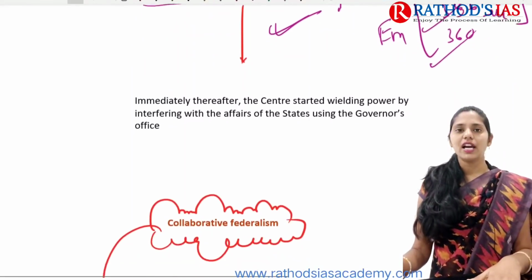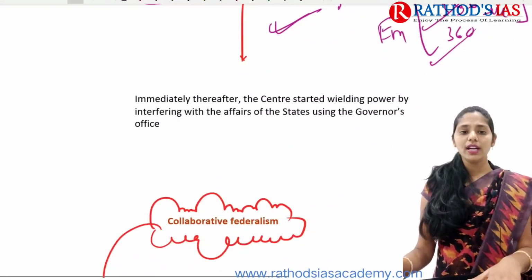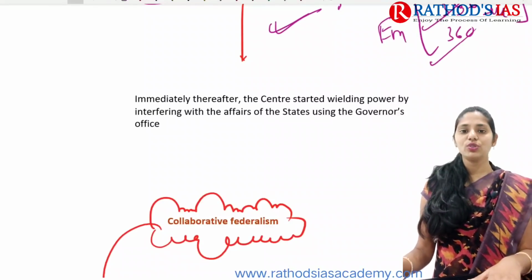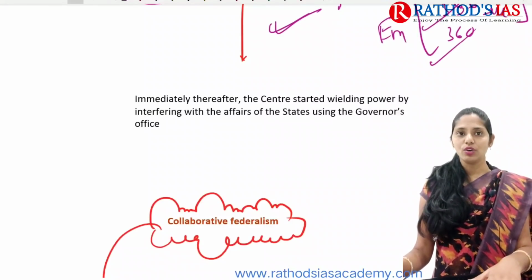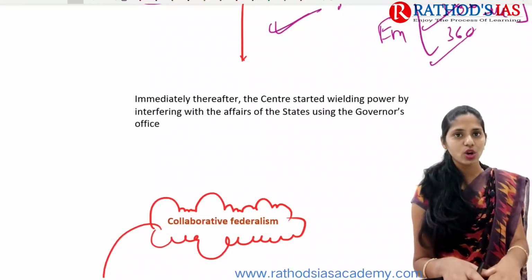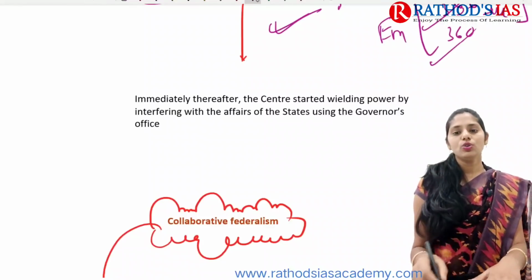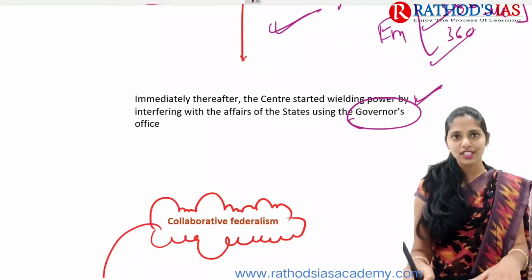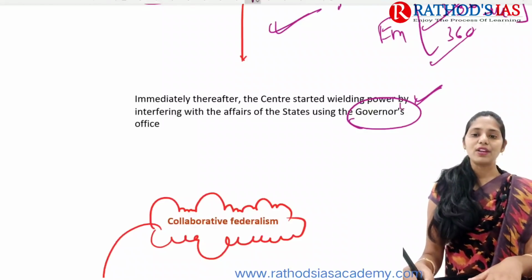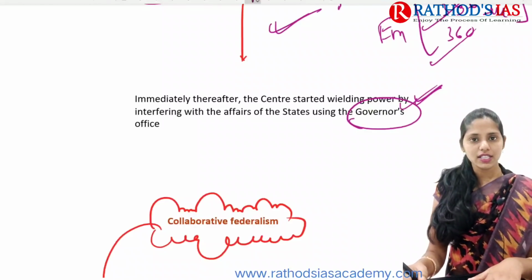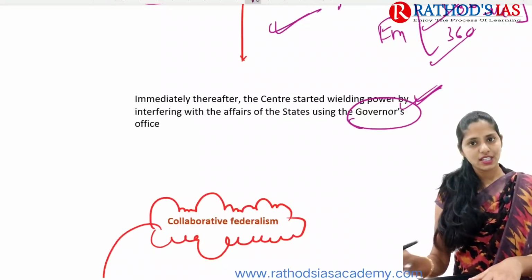Immediately after that, the center started wielding power by interfering in the affairs of the states using the governor's office. By using the governor's office, the center increased its control in the states. Who is the governor? The governor is the agent of the center in the states. So by using the office of governor, the center's power in the states is increasing.